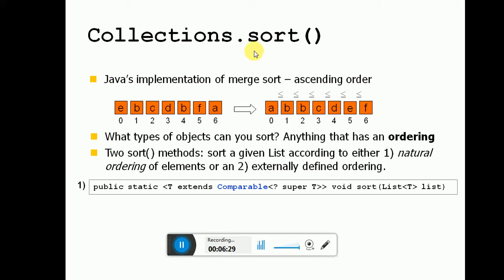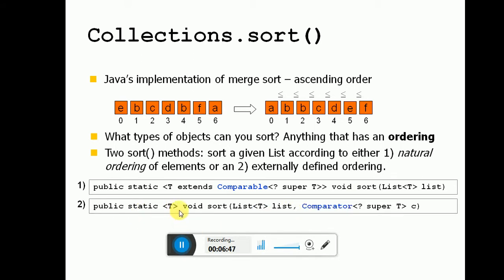So Collections.sort, right? It takes the unordered elements and sorts them into ordered elements. The sort method sorts a given list according to either the natural ordering of the elements or an externally defined ordering. So public static <T extends Comparable<? super T>> void sort(List<T> list), and public static <T> void sort(List<T> list, Comparator<? super T> c), right?